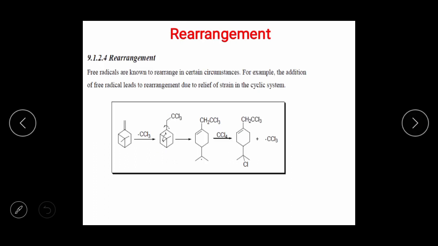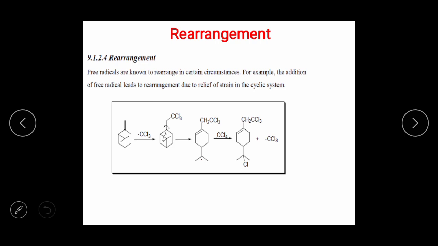Then next one is rearrangement. Okay, rearrangement means what? What is the definition of rearrangement? One bond gets made, one bond gets broken, and there is a formation of another one. Free radicals are known to rearrange in certain circumstances. For example, the addition of a free radical leads to rearrangement due to relief of strain in a cyclic system.